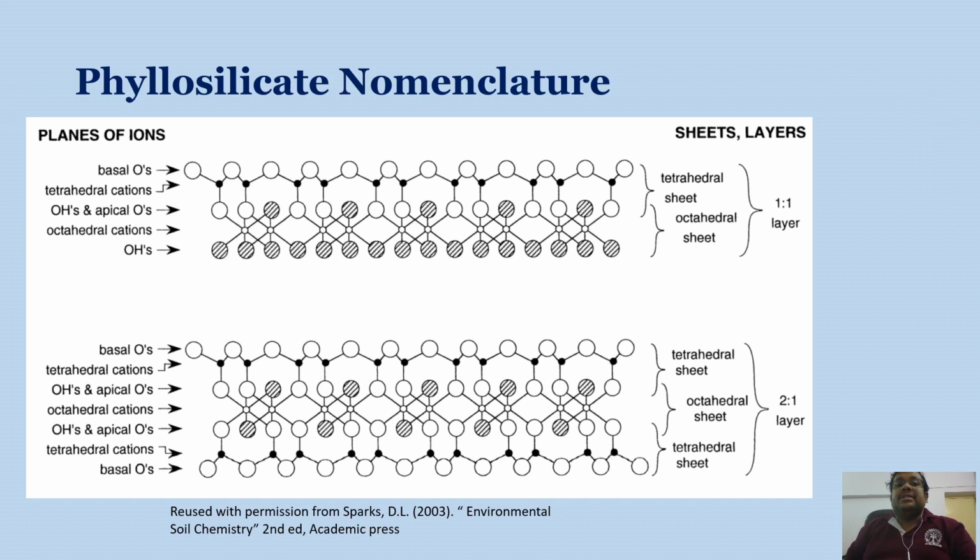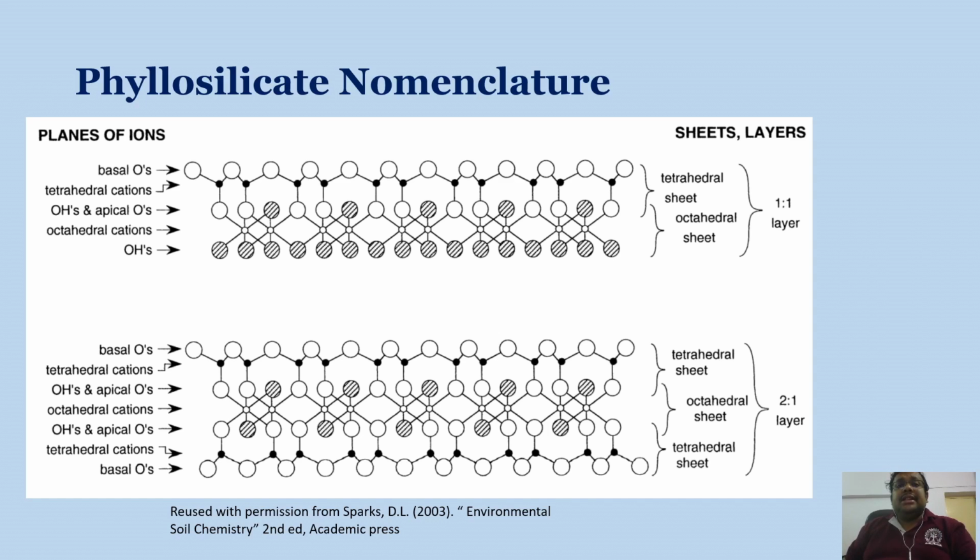Again we can see some planes of atoms: basal oxygen, then tetrahedral cations, then hydroxyl and apical oxygen, then octahedral cations, then again hydroxyl and apical oxygen, and then tetrahedral cations and obviously basal oxygens. So this is the 2:1 type of structure, and 2:1 type clay minerals are also abundant in nature, for example montmorillonite, illite, and vermiculite.